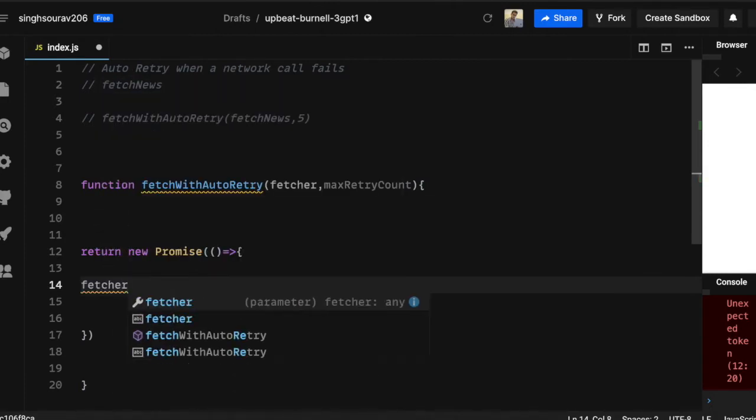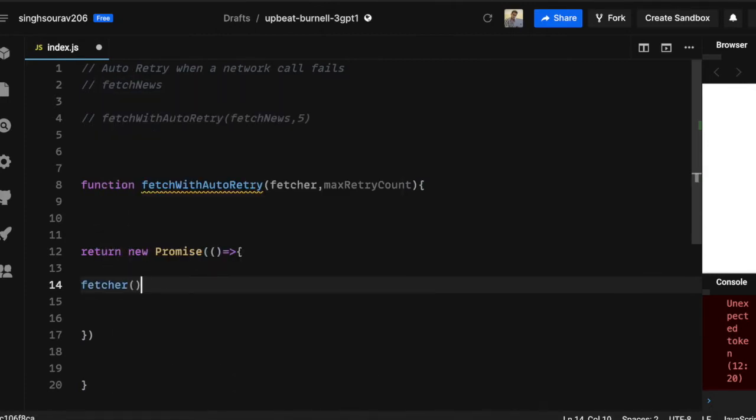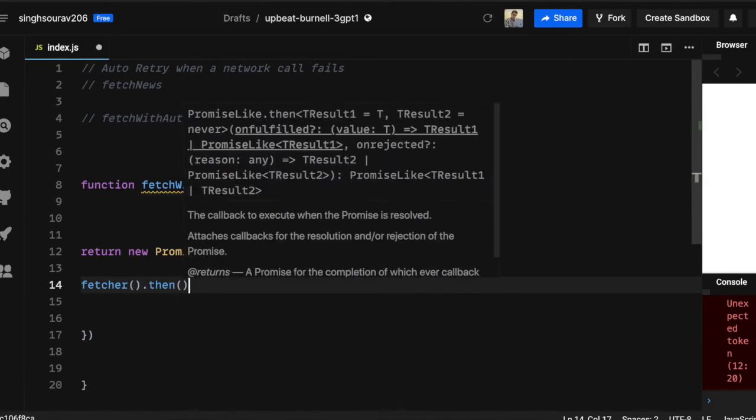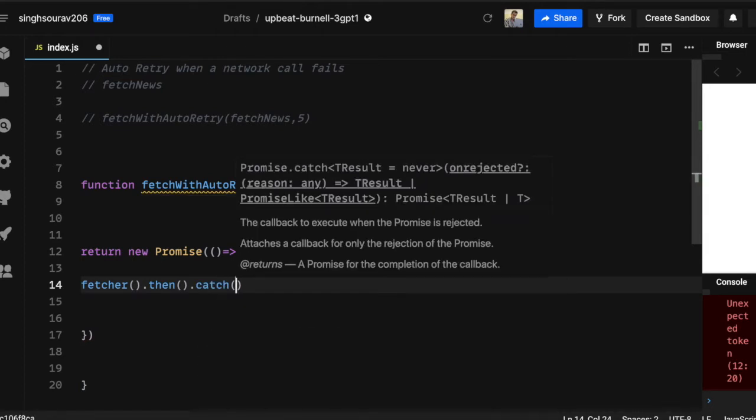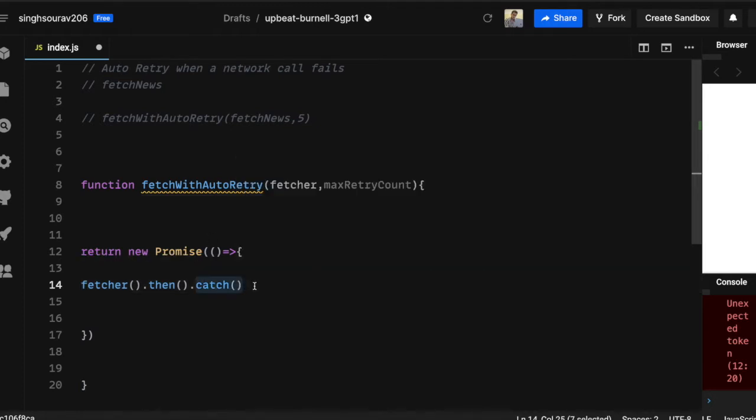We will be making this network call, and we will be specifying what will happen when it succeeds, and also what will happen when it fails. When this fails, we need to keep on retrying until the max retry count is reached. So this is one way.